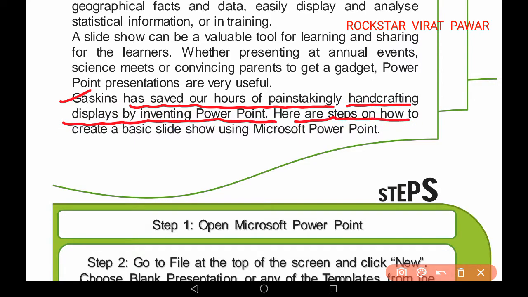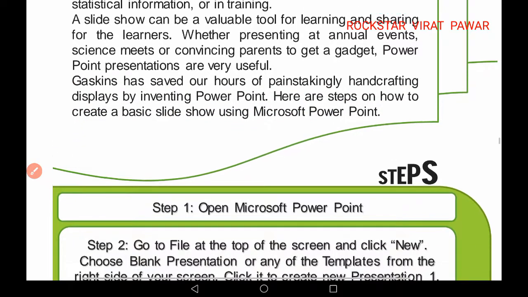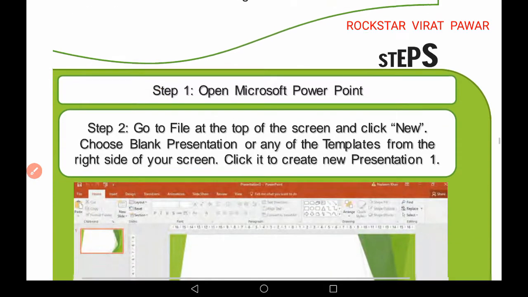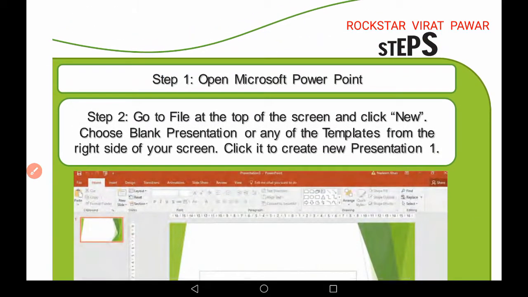Here are the steps on how to create a basic slideshow using Microsoft PowerPoint. You can make a basic slideshow using Microsoft PowerPoint, but you can also make a tremendously good presentation. And if you learn conversation skills a little bit, that will be like a miracle for you. In the present situation, the world is connected with the internet, and that's why the way of taking knowledge and the way of learning has improved so much.